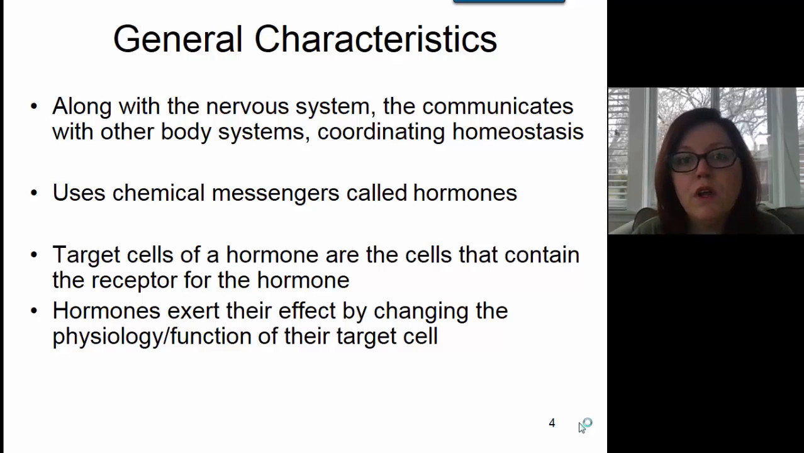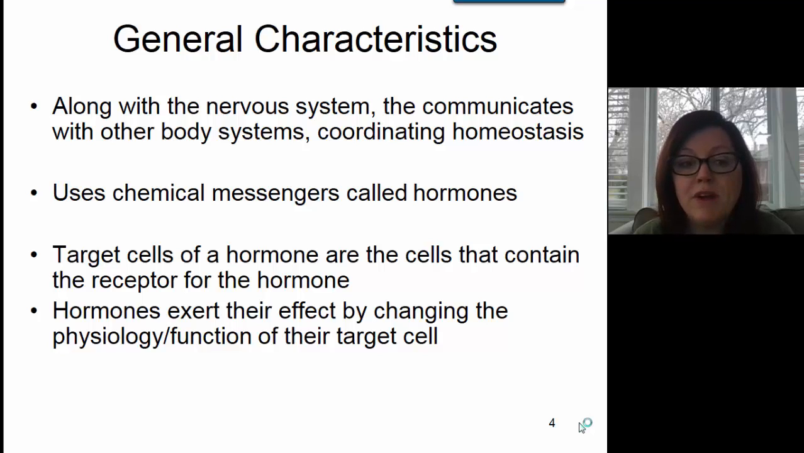In order for a cell to react to a hormone, that particular cell has to have a receptor for the hormone. So target cells of a hormone are the cells that contain the receptor for the hormone. So if we have a cell, for example, that does not have a receptor for insulin, then that cell will do nothing when insulin is around.